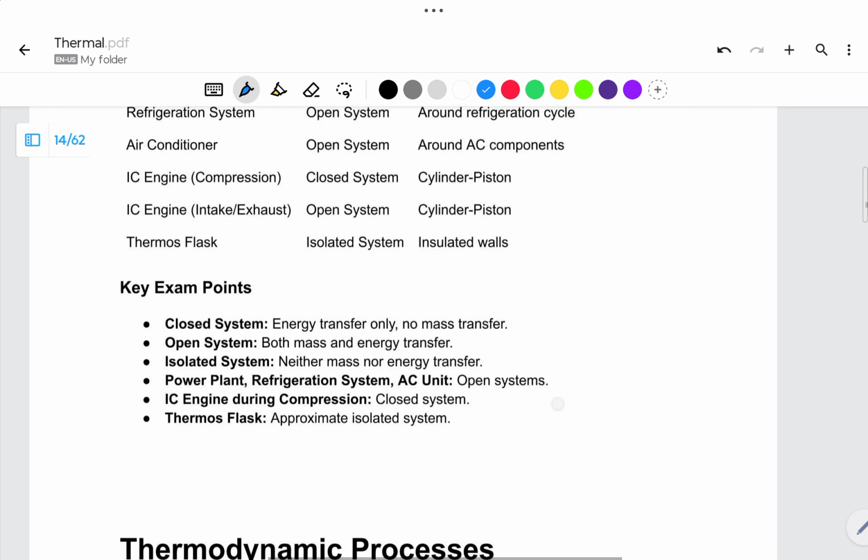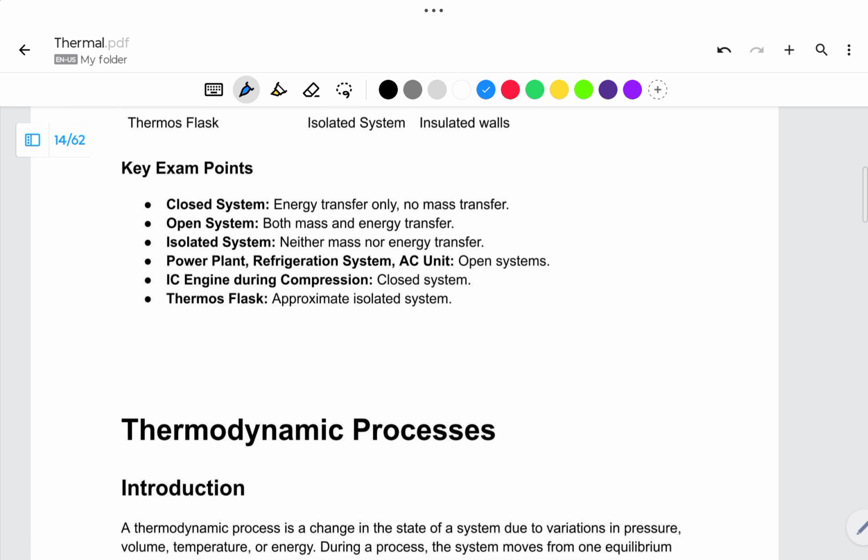Okay, this is about the open system, closed system, and isolated system. In the next video, we're going to see the thermodynamic processes and some problems over that.